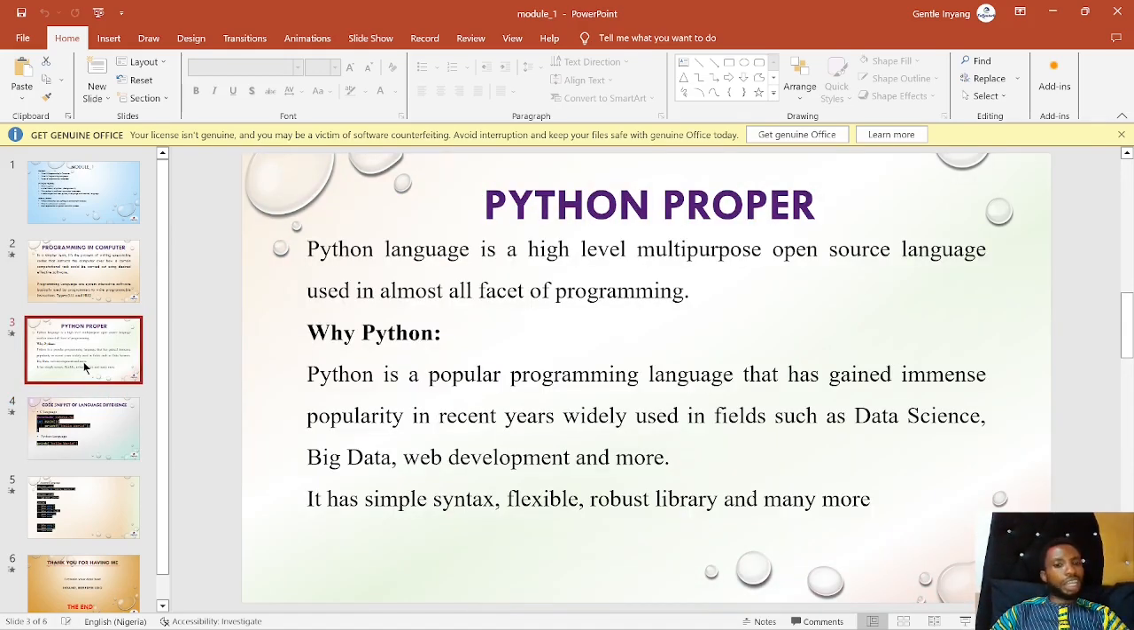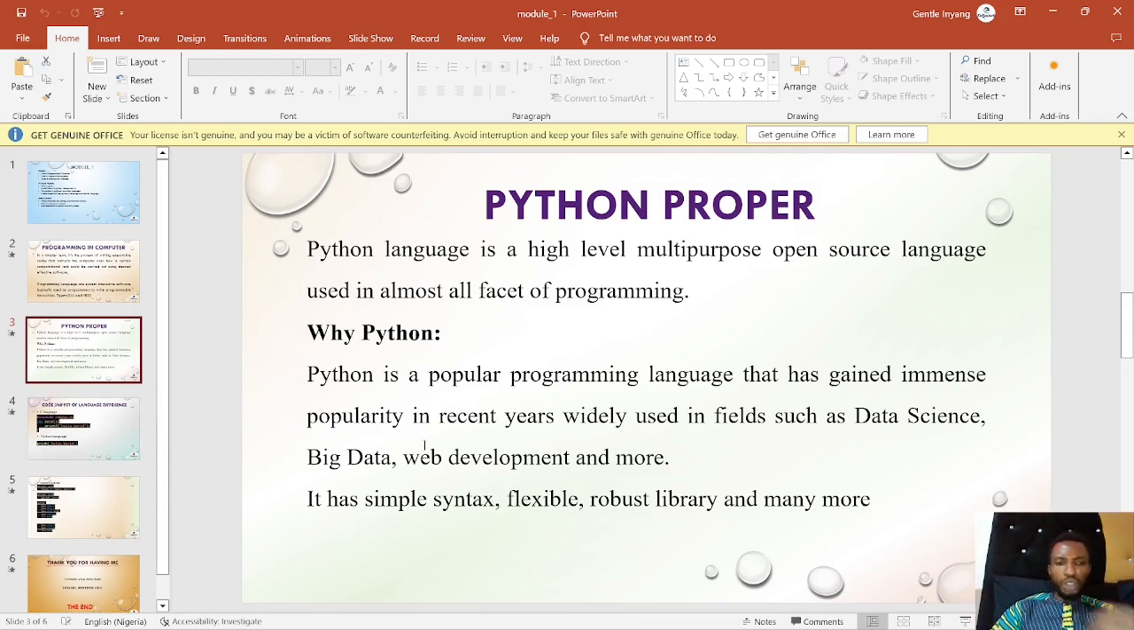So why Python exactly? Python language is a high-level, multi-purpose, open source language used in almost every facet of programming. That's to say that you can use Python language for something like data science. You can use it for big data. You can use it for web development. You can use it for gaming. You can use it for ethical hacking. You can use it for so many things, right? And the good part of it is that it has a simple syntax. It is flexible. It has a robust library and so much more that I can't just mention right here. But I'm telling you, you're gonna enjoy Python as we wrap up.